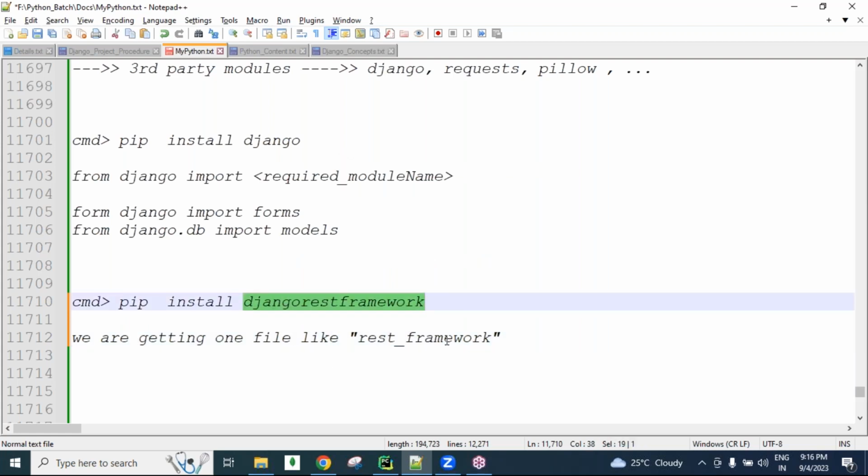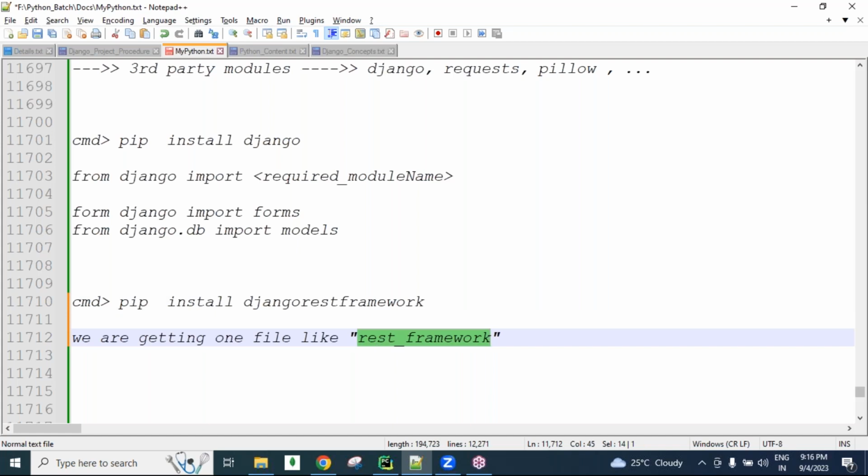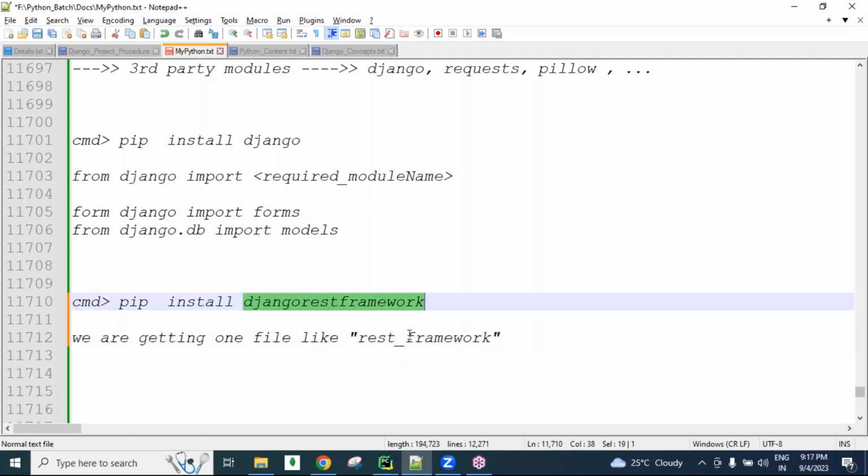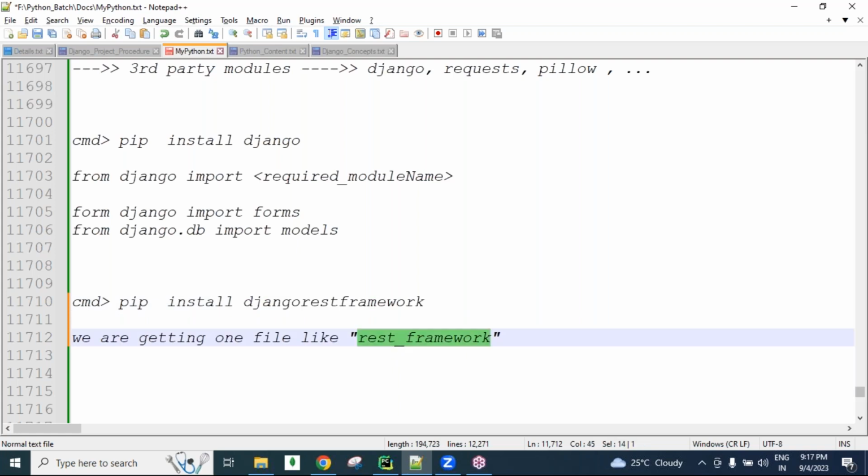This is the Django REST framework related application file, guys. From the Django REST framework we are getting this rest_framework. So any modules we want to use related to REST framework, from this application we need to import.